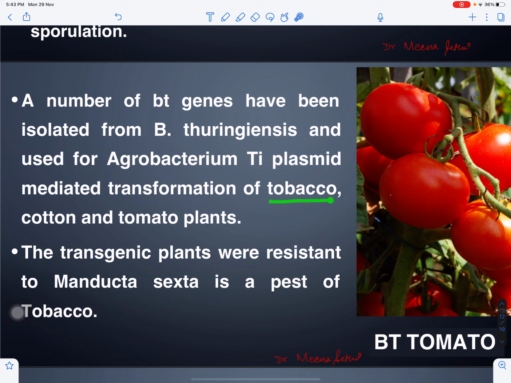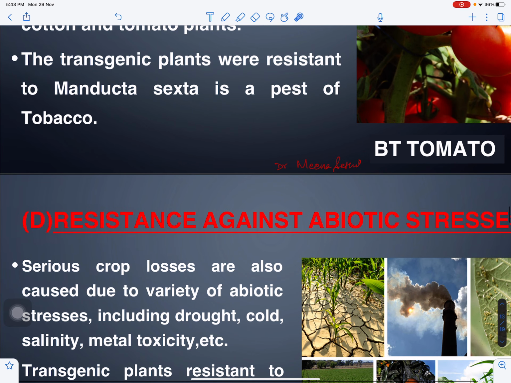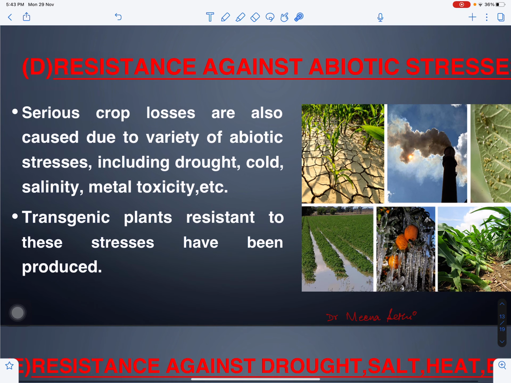So we can transform tobacco, tomato, cotton. Then there are plants which were resistant to Manduca sexta, which is a pest of tobacco. I mean, this destroys the tobacco plant. So we are creating plants which are naturally resistant to pests, or we can say insects. So BT tomato, BT papaya, BT cotton. We are creating these varieties which are naturally resistant to pests.